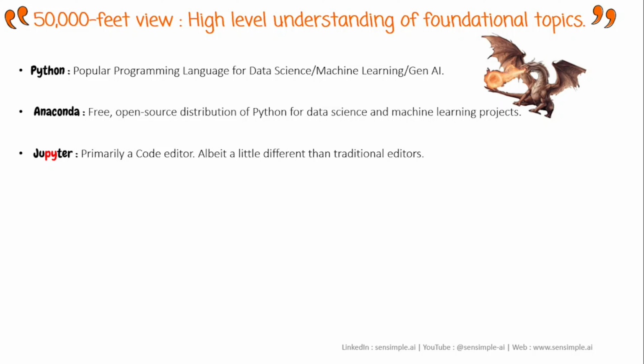However, in Jupyter, the coding is done in a web browser, and you will find it initially a little different to code in a browser, but soon you would appreciate the capabilities that Jupyter brings when we start coding in a browser. For now, let's understand that Jupyter is a simple code editor that we will be using in our initial days.